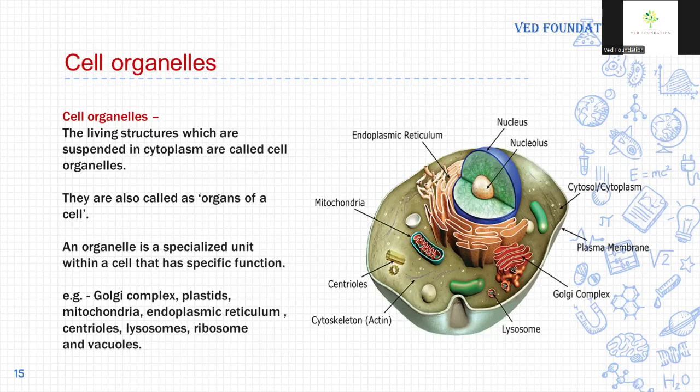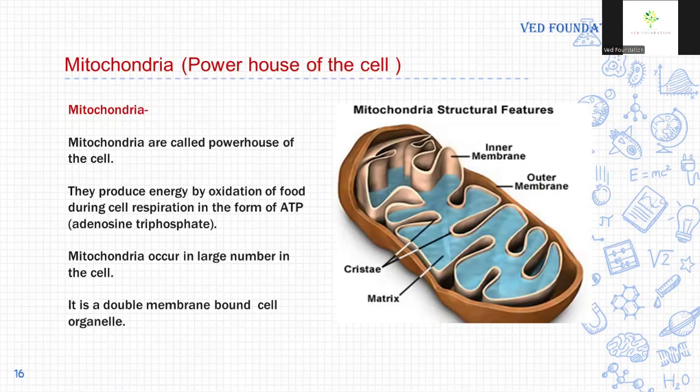These are cell organelles. First, mitochondria. Mitochondria is also called the powerhouse of the cell because mitochondria produces energy for the cell. They produce energy by oxidation of food during cell respiration in the form of ATP molecules. So the main function of mitochondria is respiration, and respiration is the process of producing energy by oxidation of food. So mitochondria break down food and produce energy. Mitochondria are called sites of cellular respiration because the process of respiration takes place in mitochondria.